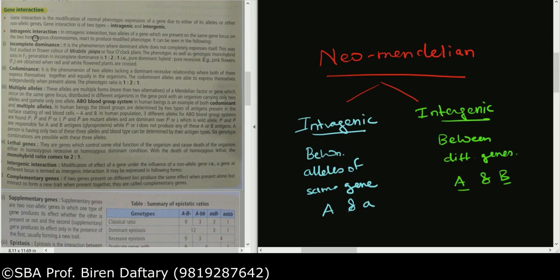So if you see over here, the part which I am highlighting on the left side, intragenic interaction is the interaction in which two alleles of a gene which are present on the same locus on two homologous chromosomes.